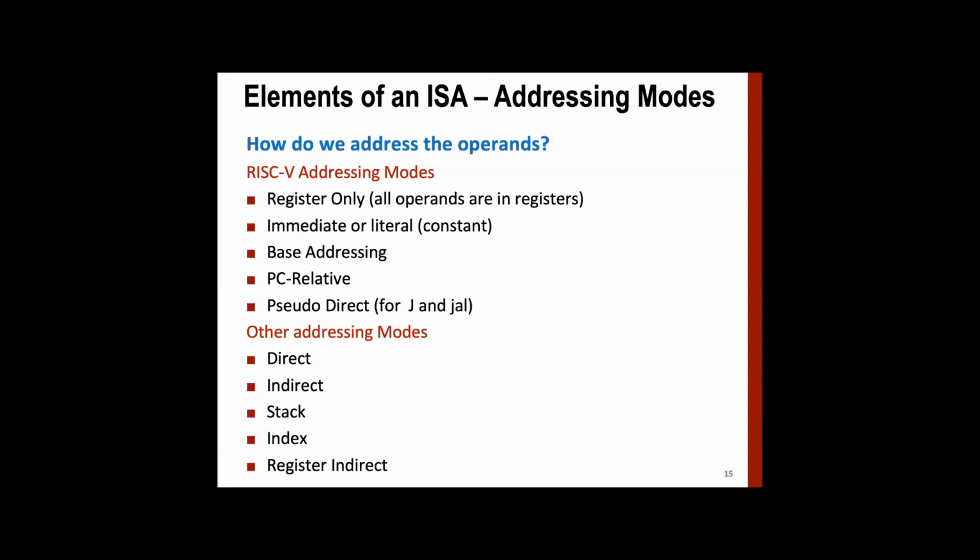So don't worry about it, we'll spend a lot of time on this one. And there are some other addressing modes like direct, indirect, stack, index, and register indirect, and there may be another 15, 20. We are not going to look at these. If you're interested, I can provide you some references. Okay, any question up to this part?